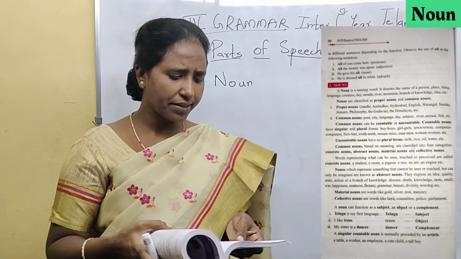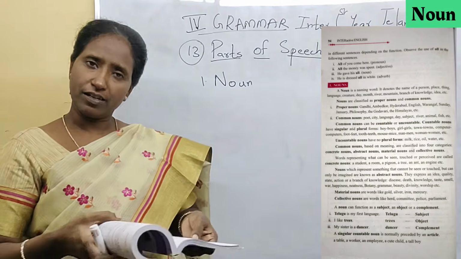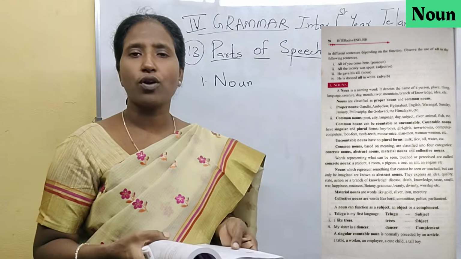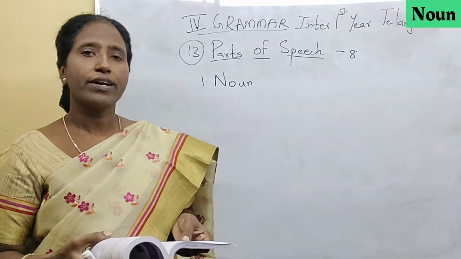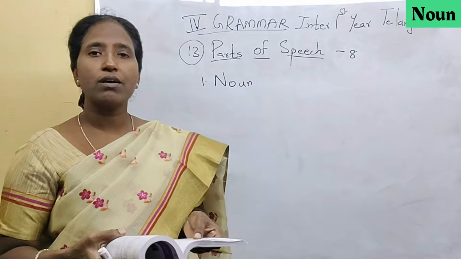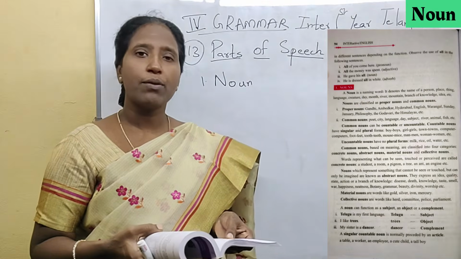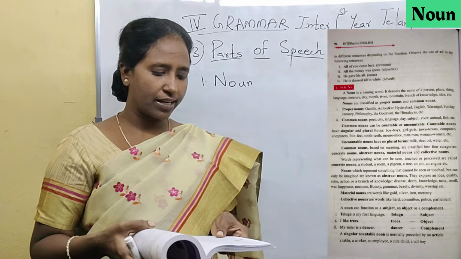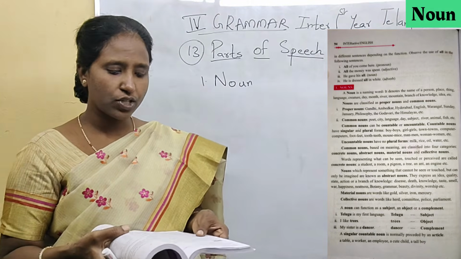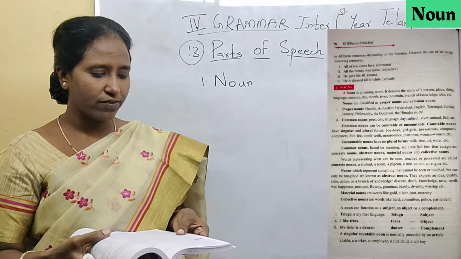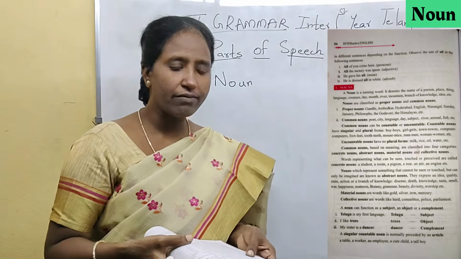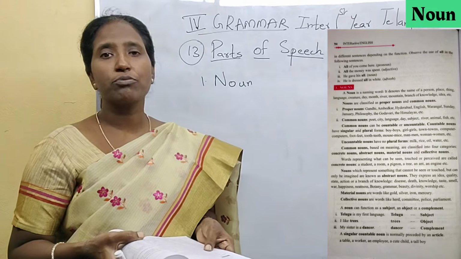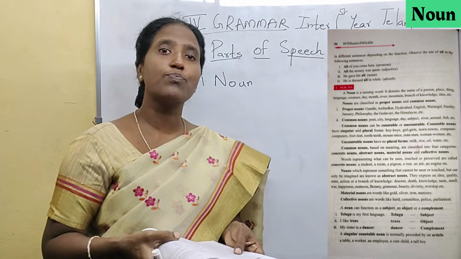Okay, here they have given extra information about the nouns. Nouns are classified as proper nouns and common nouns. What are proper nouns? Proper nouns are names, and proper nouns start with a capital letter. Here we see Gandhi, Ambedkar, Hyderabad, English, Warangal, Sunday, January, philosophy, the Godavari, the Himalayas. If you see here, all these words start with capital letters. They are called proper nouns.